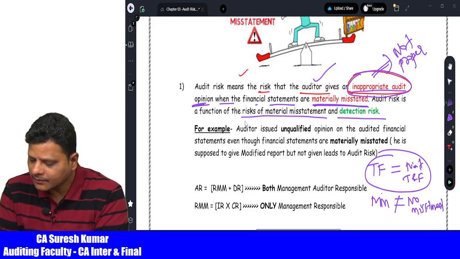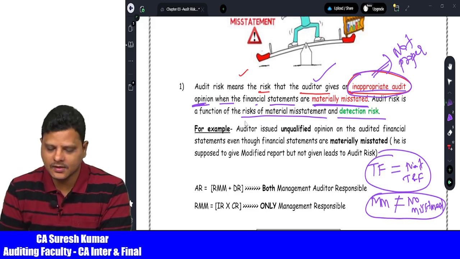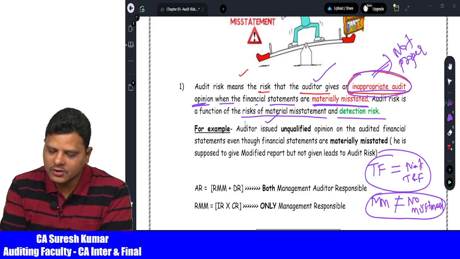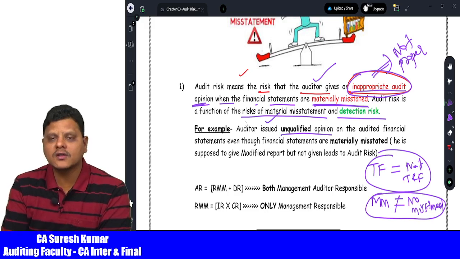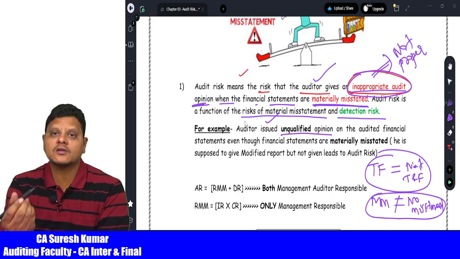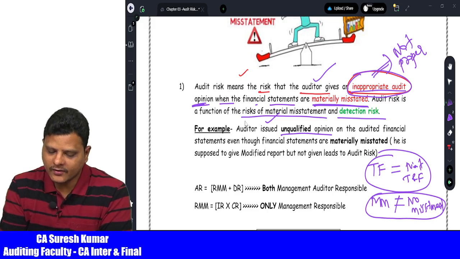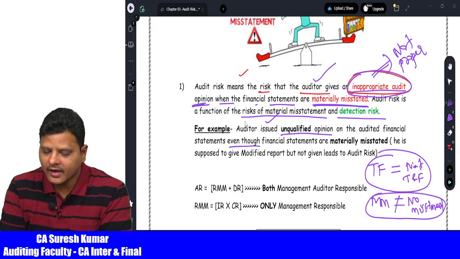This leads to audit risk, not vice versa. Example: the auditor issued an unmodified opinion. What is an unmodified opinion? An unqualified opinion. That means there are no remarks in the financial statements. It is a clean report the auditor gives on the audited financial statements, even though the financial statements are materially misstated.